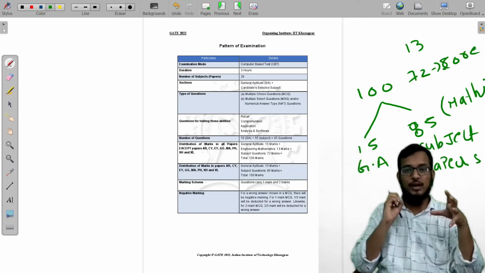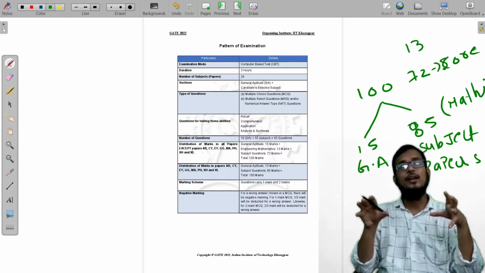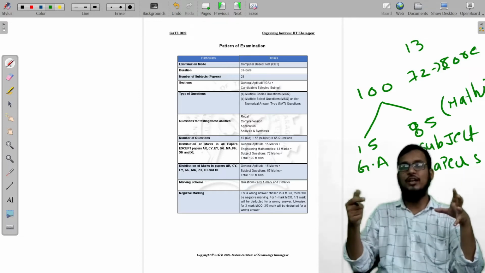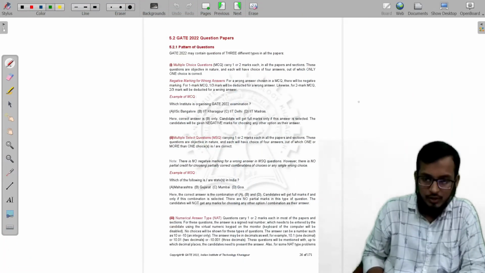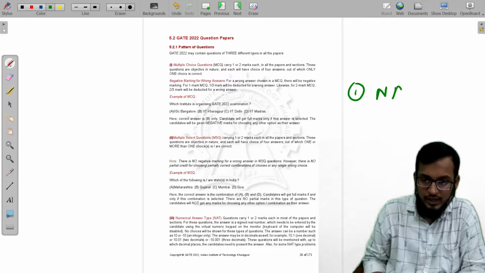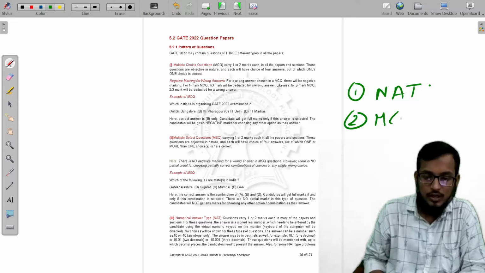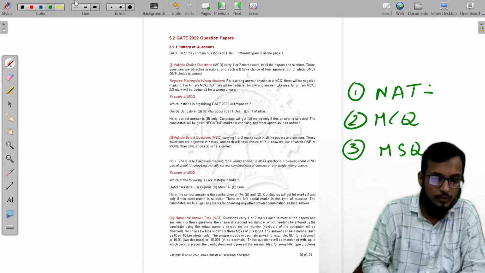In this 100 marks, 15 marks are for general aptitude, 12 or 15 marks are from mathematics, and the remaining 72 to 75 marks are for the technical core subjects. For every branch this is almost all common. The first type of questions are NATs, the second type are MCQs, and the third type are MSQs.